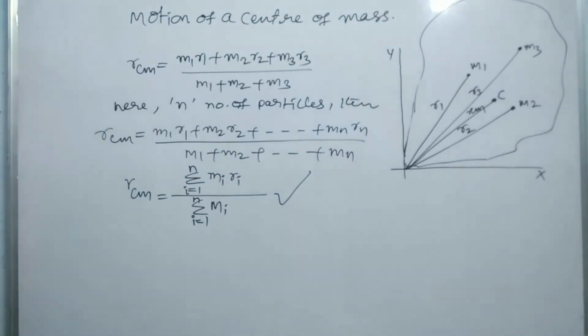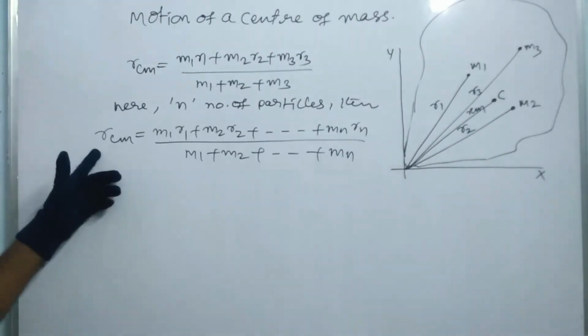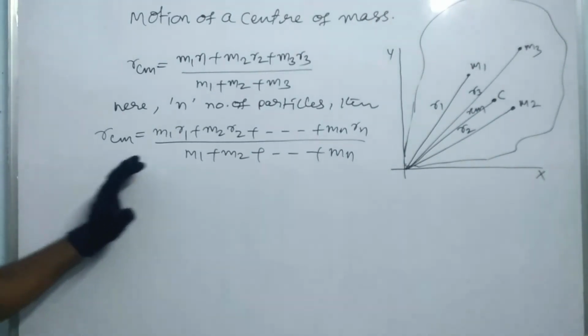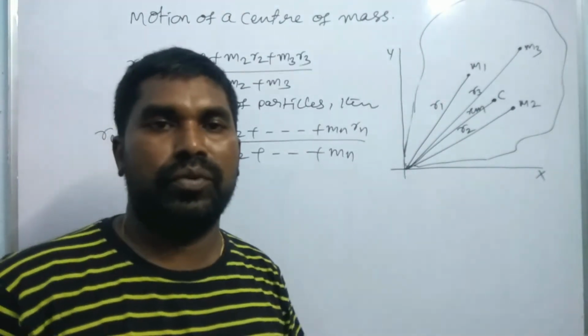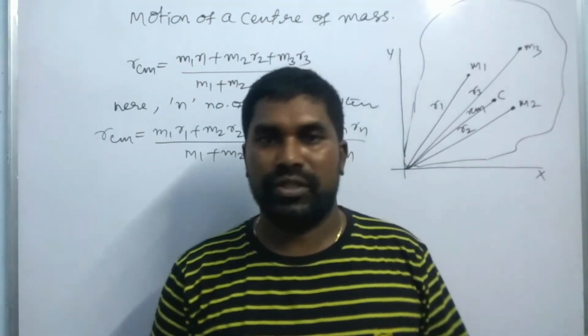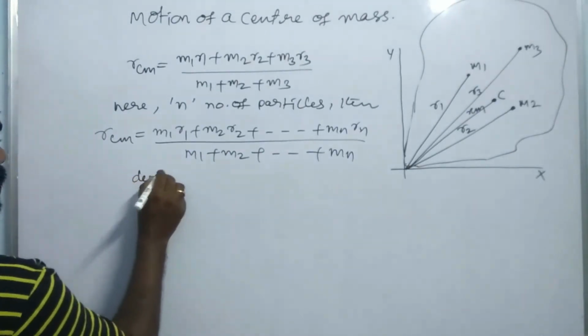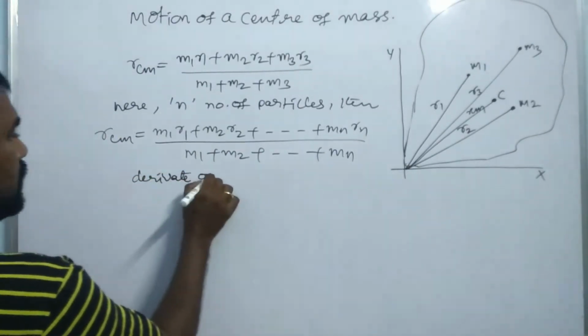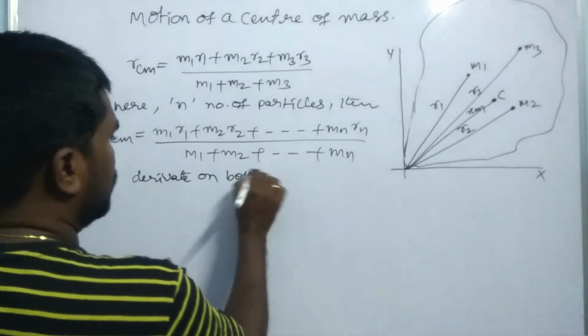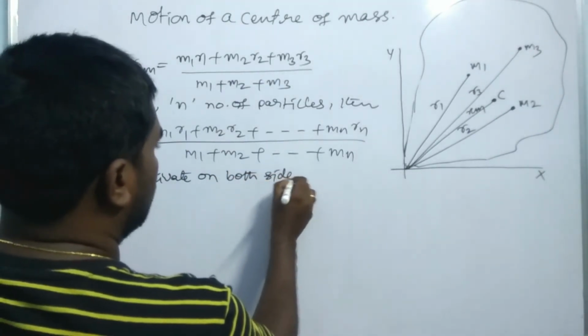Okay. Now, this is the position. If the position is differentiated with respect to time, it gives us the velocity of the center of mass of a system. So now we have to differentiate on both sides with respect to time.